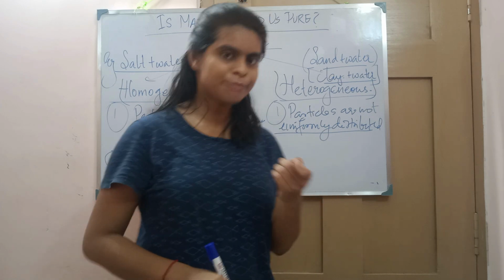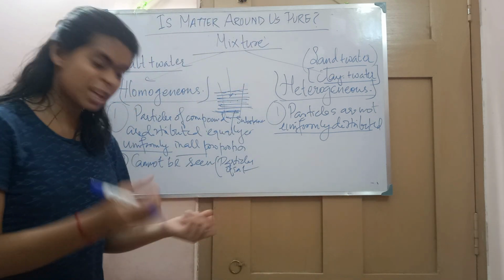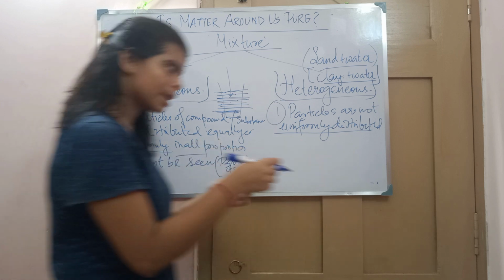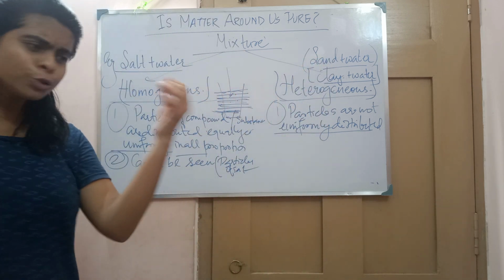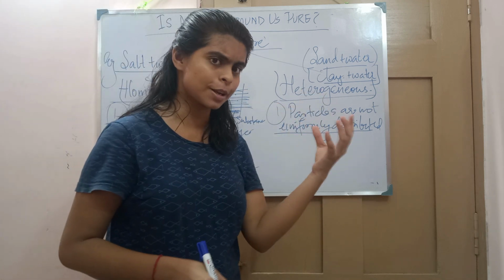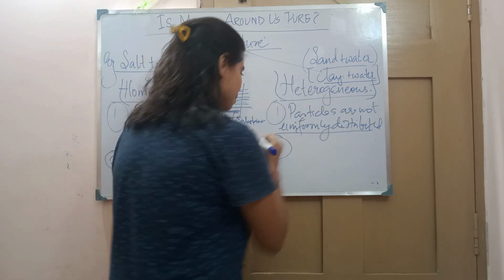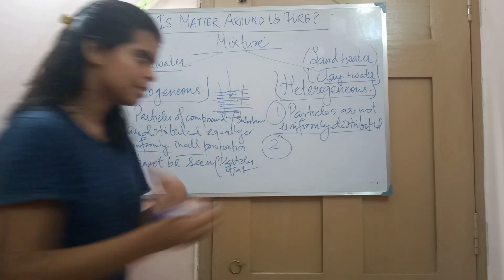Clay means mati. Mix clay in water and you will see that sand can be visible, but clay particles are too tiny, they cannot be visible. So here you can say the particle size varied.